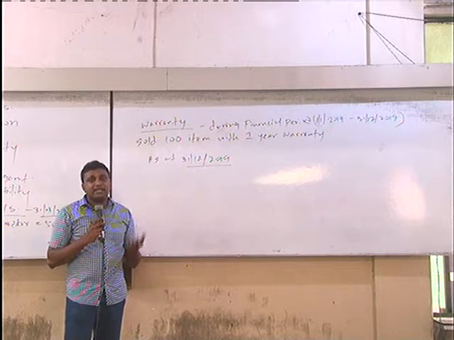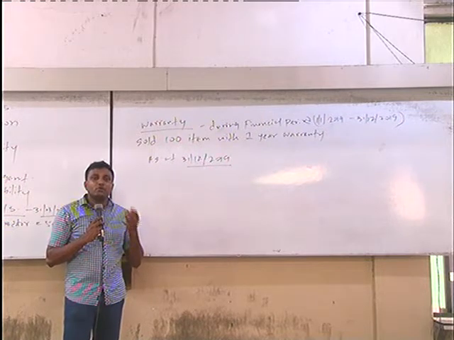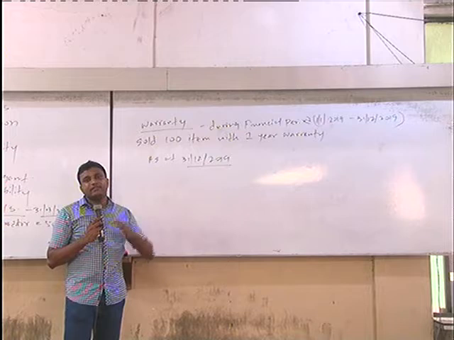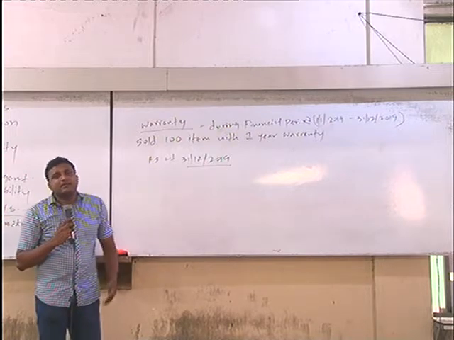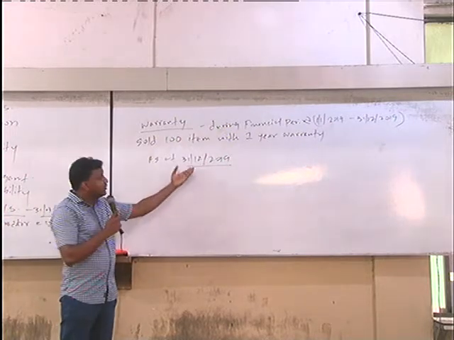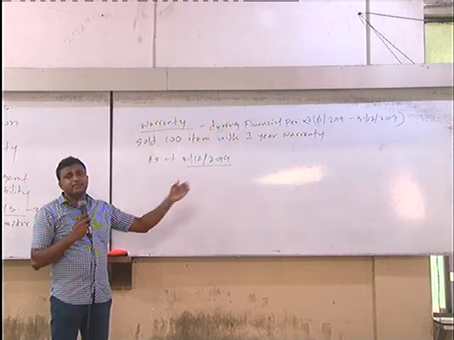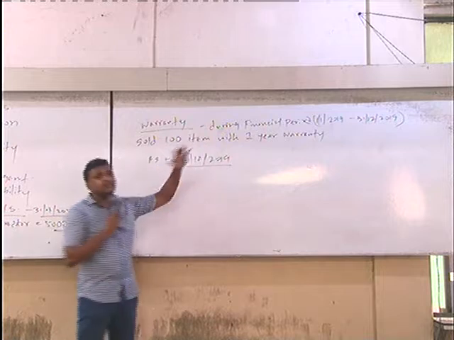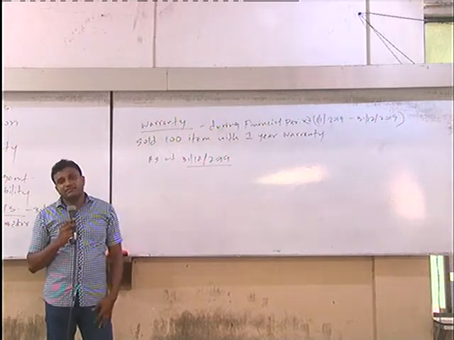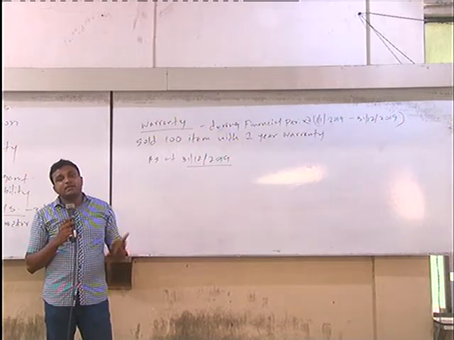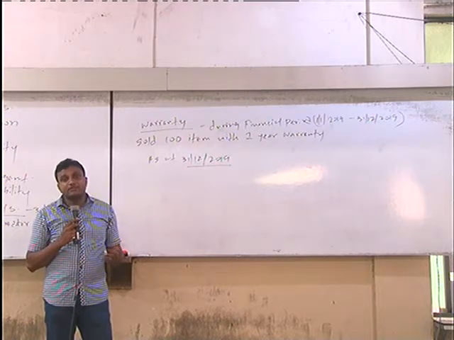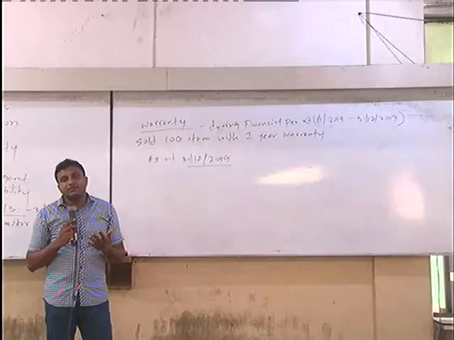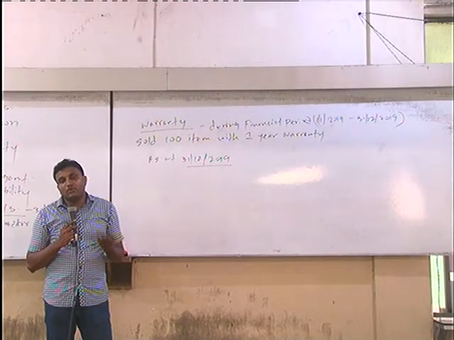But if any item comes with warranty, you have to do all these repairs, you have to clear them free of charge. But as at the end of the financial period, because of this warranty given, what is the cost related to these 100 items, we don't know. Out of these 100 items, sometimes 10 items, 20 items, 5 items, or no items. All are very good items, no warranty claims. But we can't be sure. We don't know. But there is an obligation.